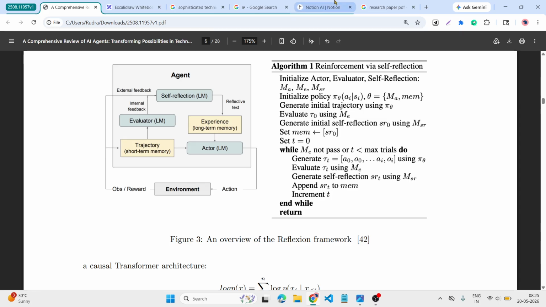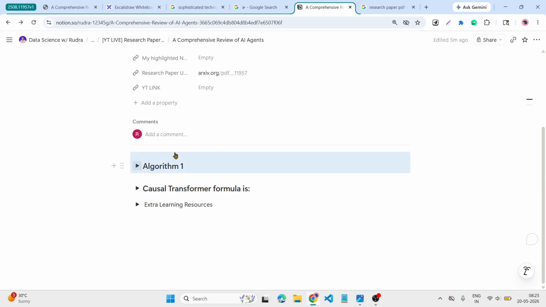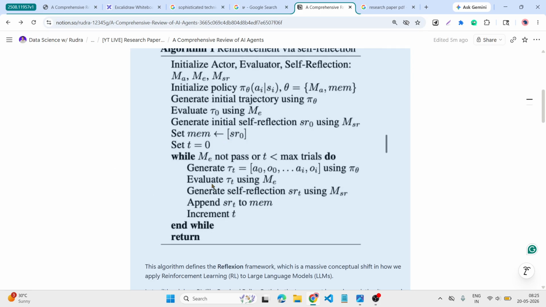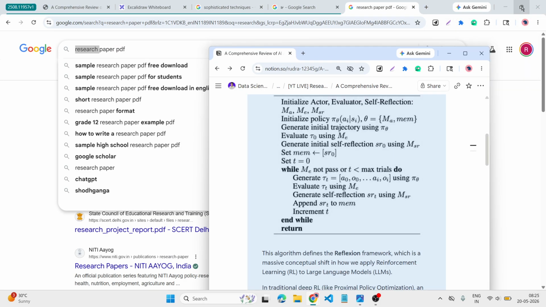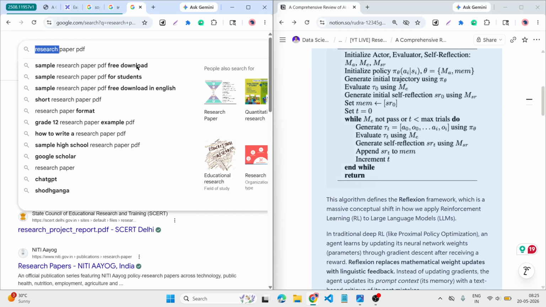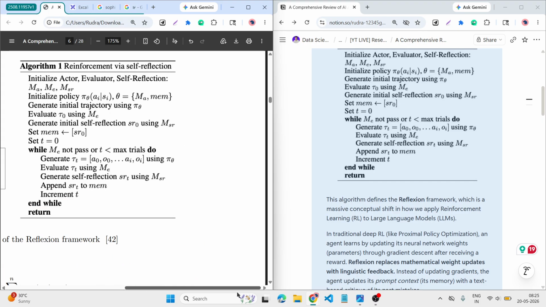For the algorithm, I created this Notion page. I share. We go through it one by one, so that we can understand what this paper says. So let's check it out.